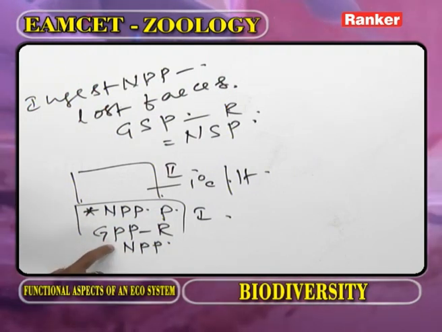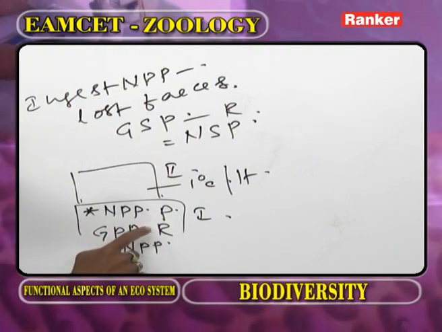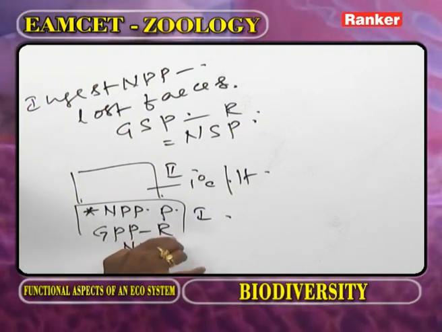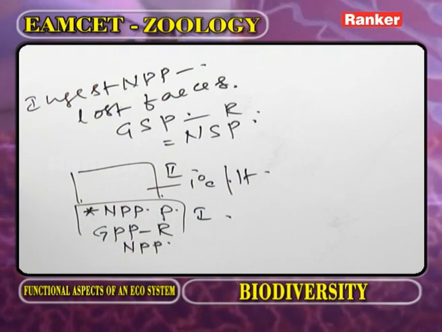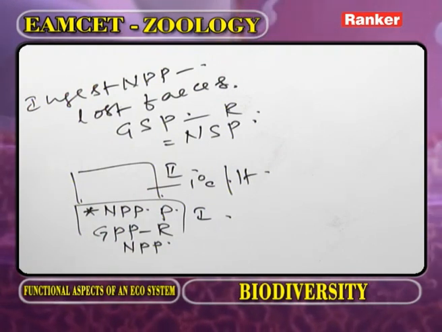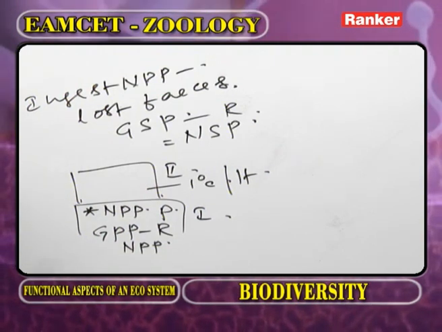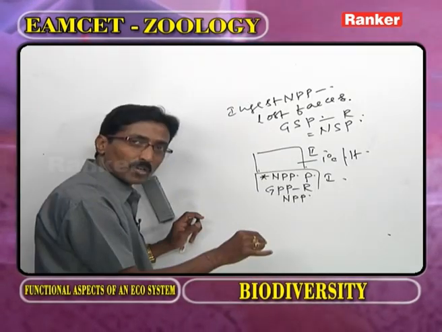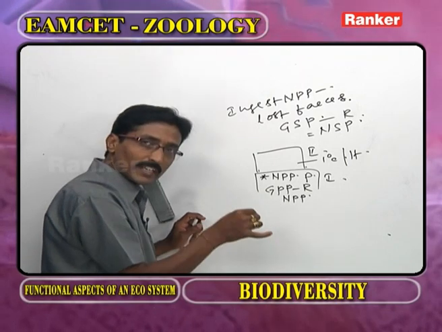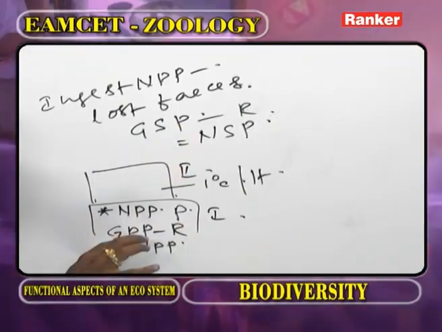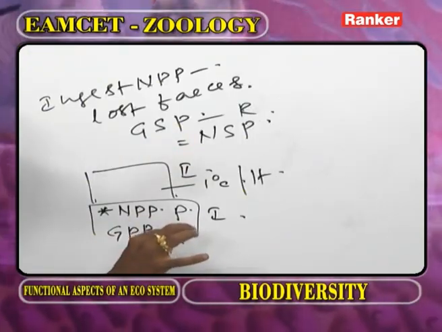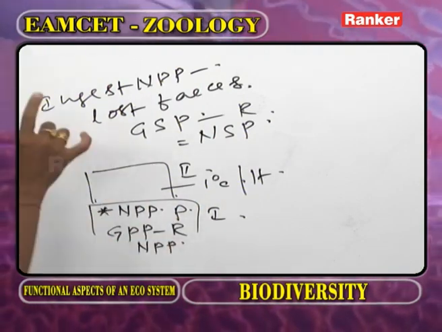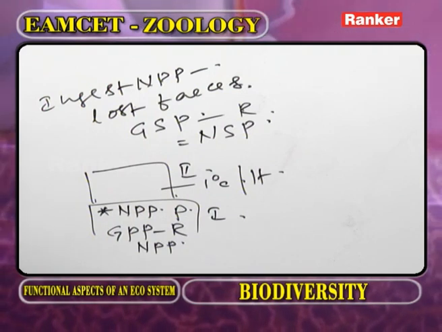In the GPP, some amount of productivity is utilized for respiration. Now GPP minus R, we are getting NPP. Whenever we use the NPP from the GPP, some amount of productivity is utilized for respiration. So from the GPP, we remove the productivity for the respiration. Then we call that productivity NPP.